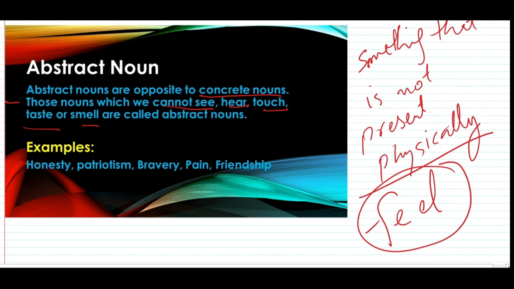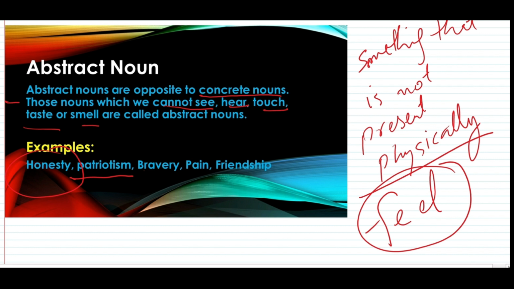Look at the example of honesty. Now, honesty is a quality. When we do not cheat anyone, we are honest. So, being honest is a quality, and that is called honesty. Now, honesty cannot be seen. Honesty cannot be touched. So, this is the example of abstract noun. Next, we have patriotism. Now, patriotism is love for your country. Now, love for the country cannot be seen. This is just a feeling. So this is again the example of abstract noun.